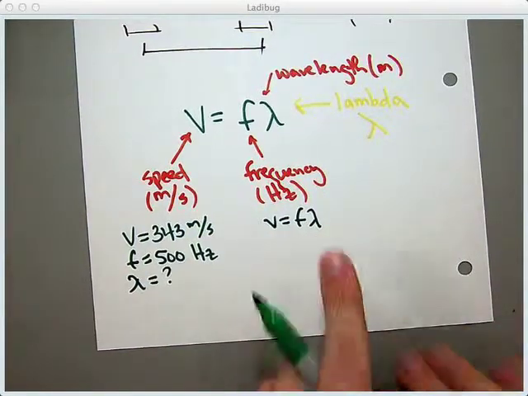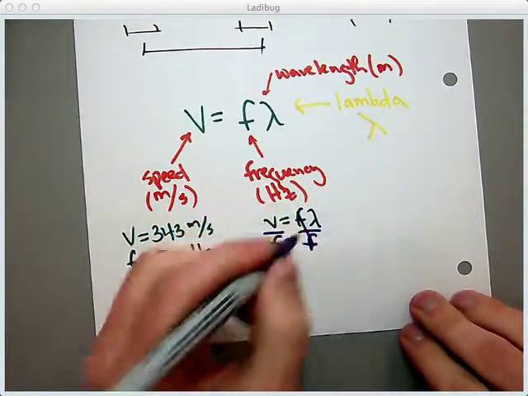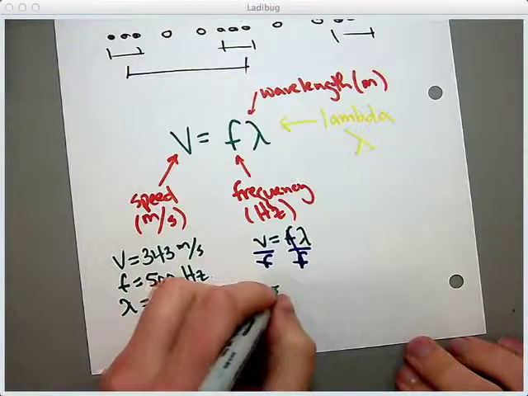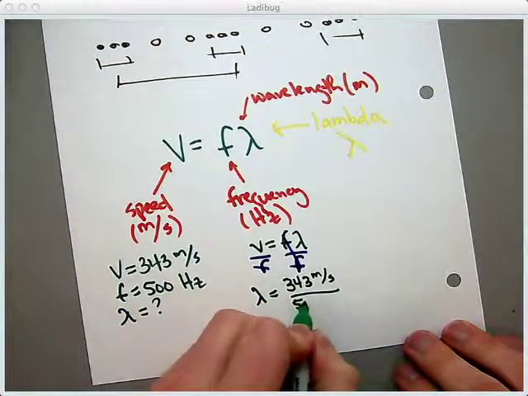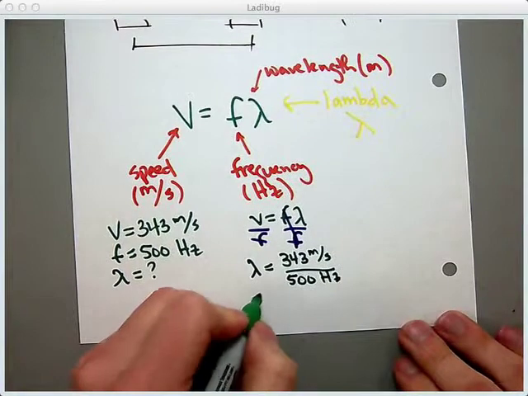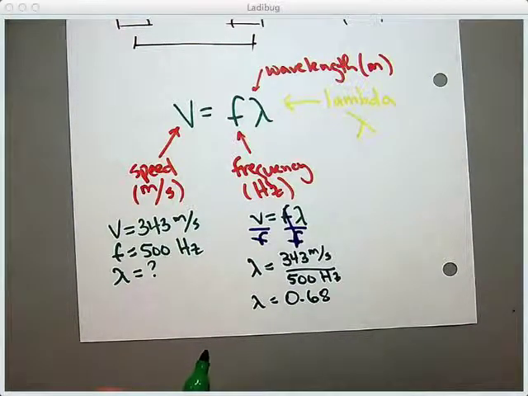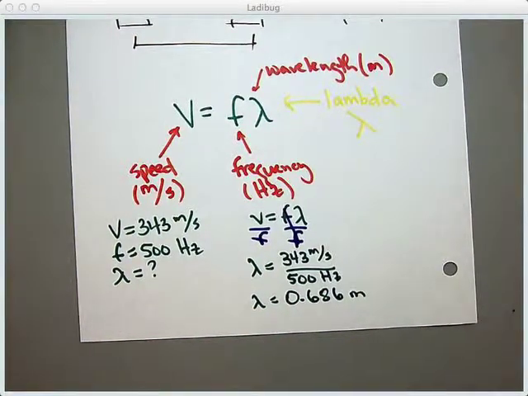If I'm solving for lambda, I need to divide by F. So lambda equals V over F. My lambda is going to be equal to 343 meters per second divided by 500 hertz, and I believe that's 0.686 meters.